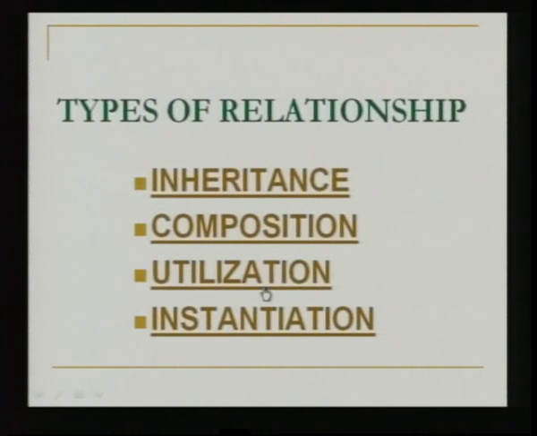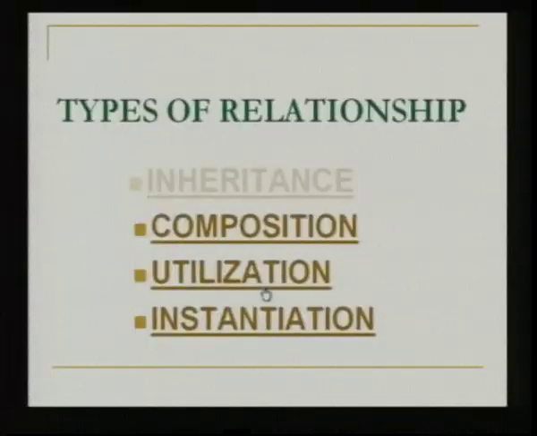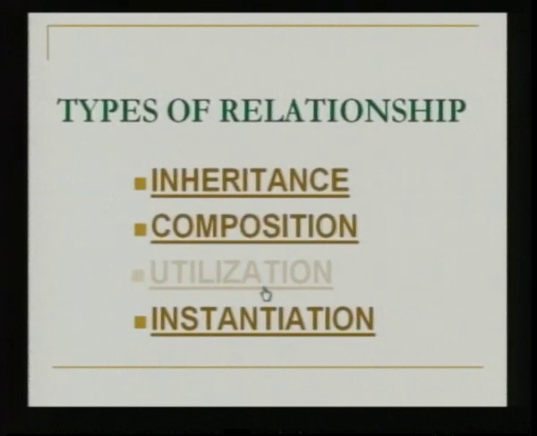Inheritance is a sort of relationship between two classes. We already know what a class is. A class comprises members and functions. Before we study inheritance, there are several other relationships between classes, for which purpose we go in for this entire concept of inheritance. The relationships that exist in C++ among classes are inheritance, composition, utilization and instantiation. We have already seen inheritance and instantiation. So, what is composition and utilization?